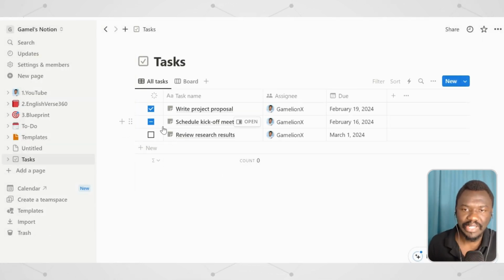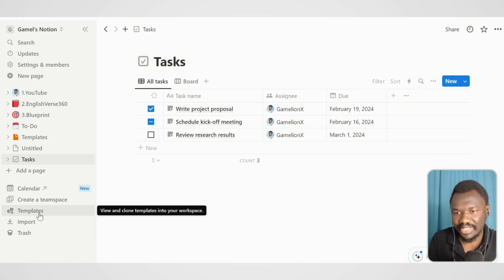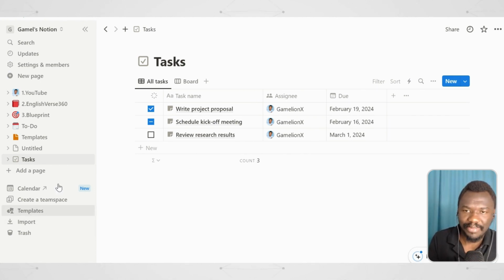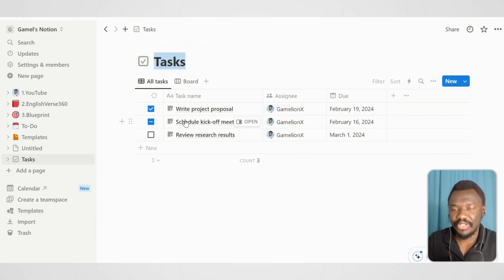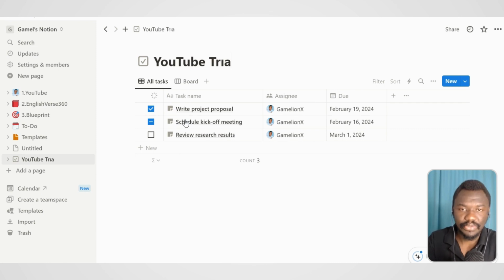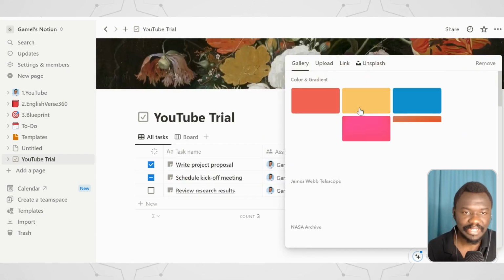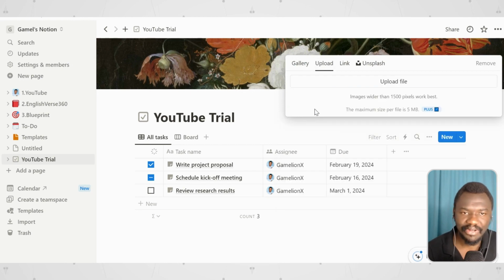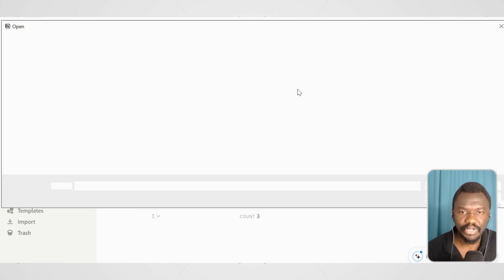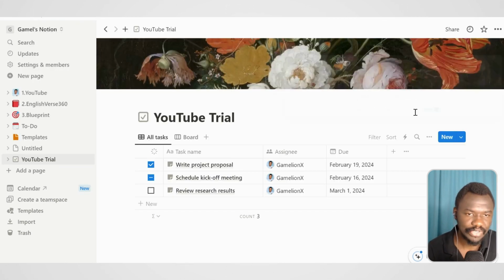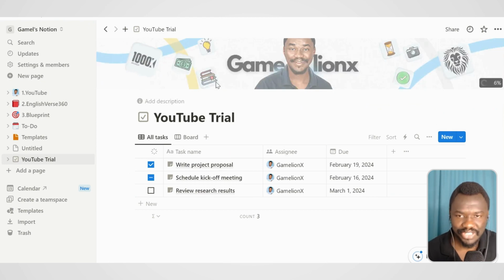To make a to-do list, all you got to do is go to the template section, click on one of them and create a task, and you can name it whatever you want. So let's say you want to create the same thing that I have, like let's say YouTube trial. This is just a trial form so we can see it. And as you can see, I had a cover, so you can simply add a cover over here. You can change the cover and upload your own cover, or any other thing that you want to add. So for example, let's say I want to use this cover. You already have a cover, you just have to update it.